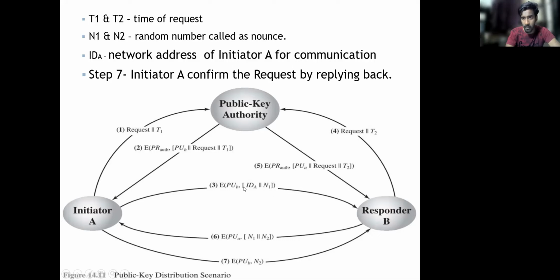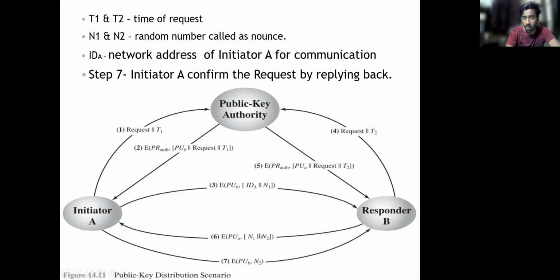That is sent encrypted with the public key of B. Next, B also wants the public key of A, because there should be communication between them, right? So B requests the public key authority. The authority will give the public key to the responder B, and the responder B acknowledges to A, saying that I have got your public key, encrypted together with both N1 and N2.